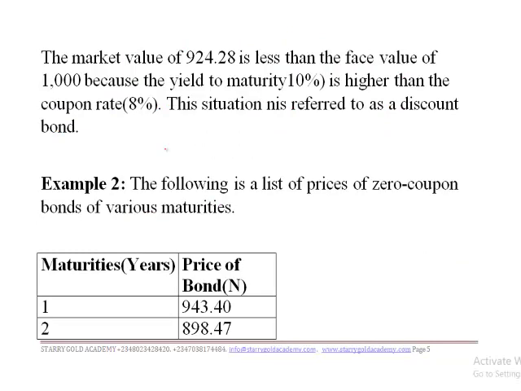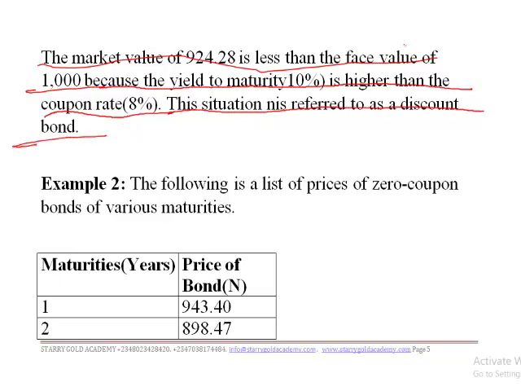So now we're saying here that the market value of 924.28 is less than the face value of 1,000 naira. Can you see? The market value of 924.28 is less than the face value of 1,000 naira, because the yield to maturity of 10% is higher than the coupon rate of 8%. So this situation is usually referred to as a discounted bond.